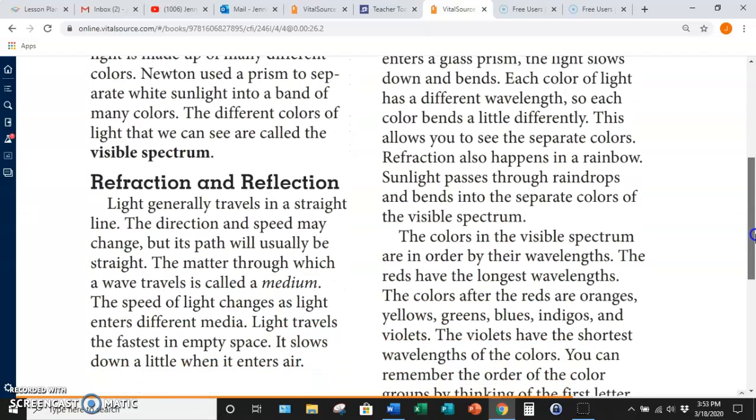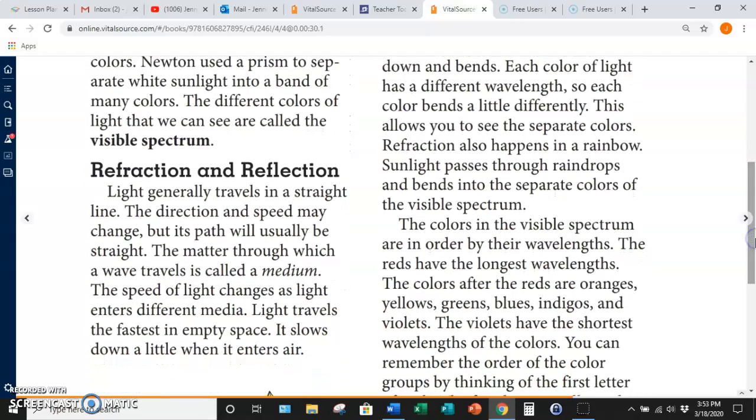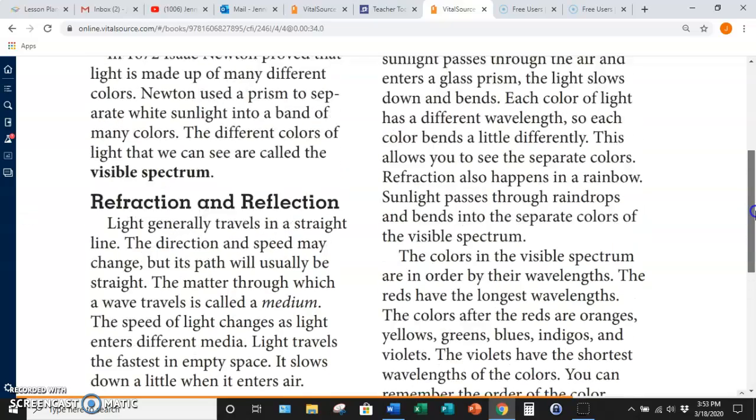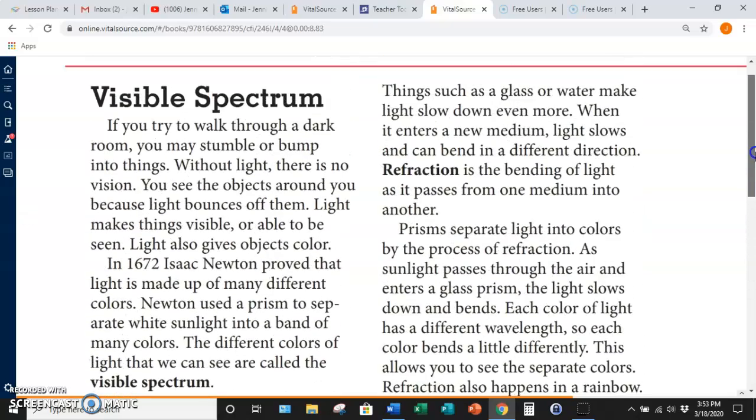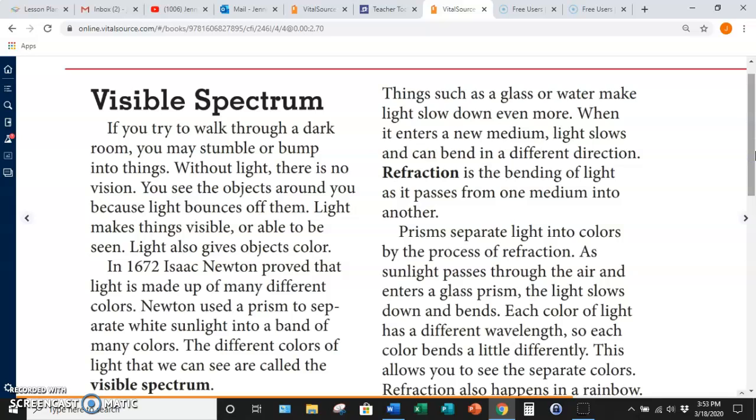Refraction and reflection. Light generally travels in a straight line. The direction and speed may change, but its path will usually be straight. The matter through which a wave travels is called a medium. The speed of light changes as light enters different media. Light travels the fastest in empty space. It slows down a little when it enters air. Things such as glass or water make light slow down even more. When it enters a new medium, light slows and can bend in a different direction.